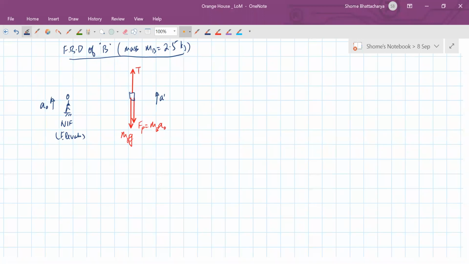So the equation we have is that the net force upwards is T minus weight minus F prime, because that one was the pseudo force on B. So this is equal to mass into acceleration.